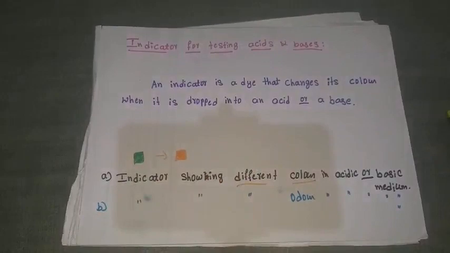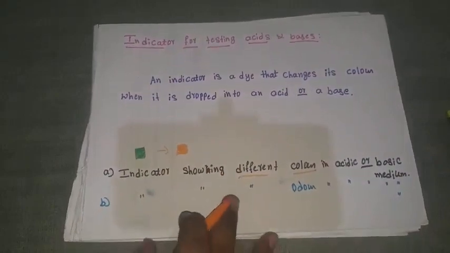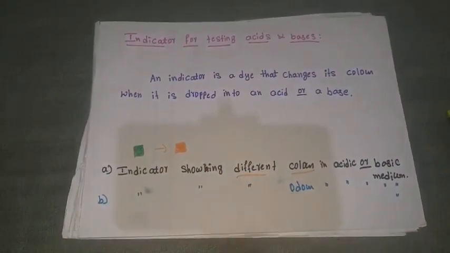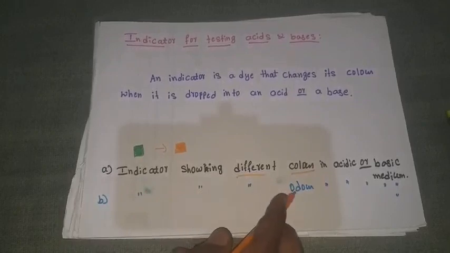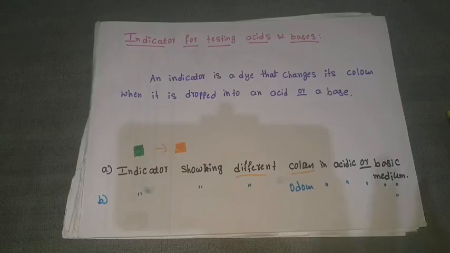Then the other one is the indicator showing different odor. By using the different odor in acidic or basic medium, some substances have a different odor in acidic medium, some have a different odor in basic medium. Hence the other way of classification is the indicator showing different odor in acidic or basic medium. Okay, now we will discuss it one by one.